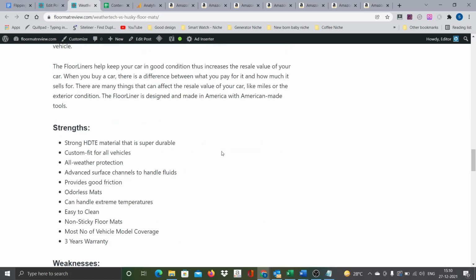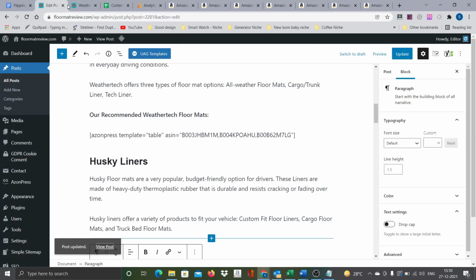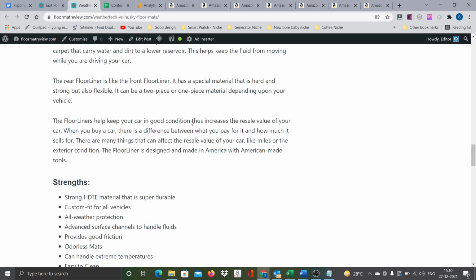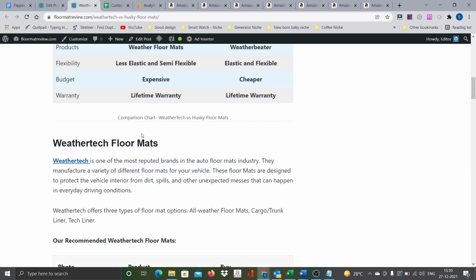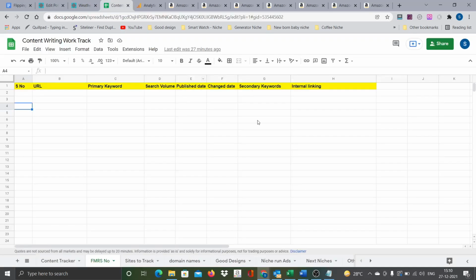Very simple. All you need to do is understand the intent of the customer, why a person will come to this particular page, what they look for, and then provide them the recommendations. While I do this, I also want to capture the details in a spreadsheet for future purposes. This is one of the spreadsheets I just created. All you need to do is, as you make the changes,